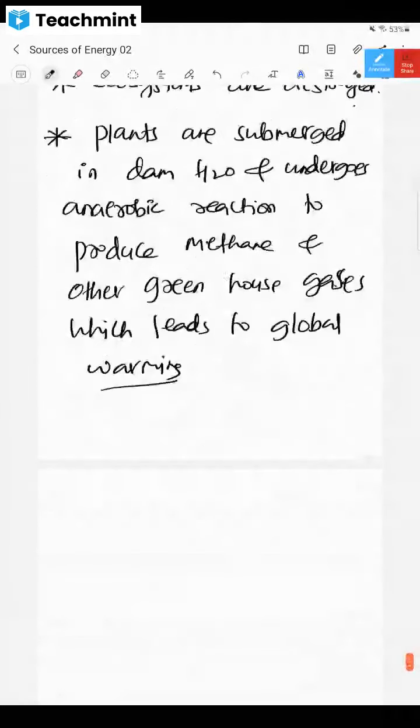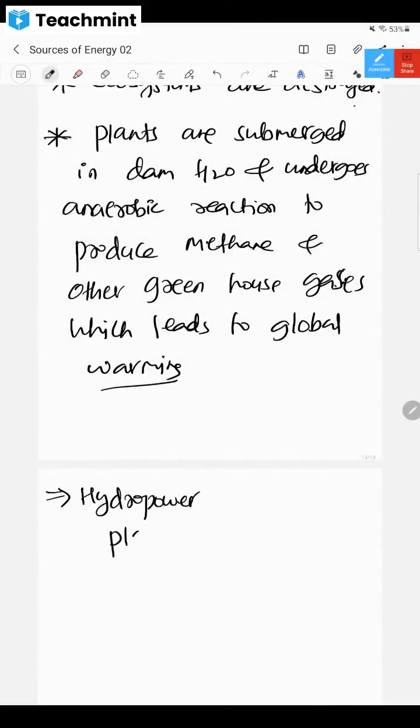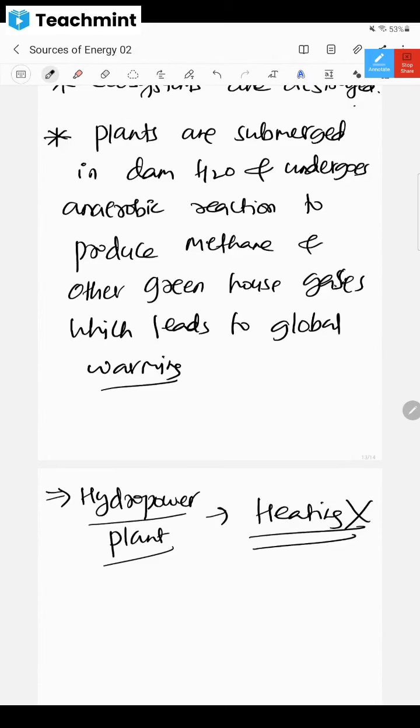Please tell me, in hydropower plant, is there any heating and all? In a hydropower plant, there is no heating. There is only passing of water onto the turbine through the dams and converting that into electrical energy: potential energy to kinetic energy and kinetic energy to electrical energy. That is the only thing.